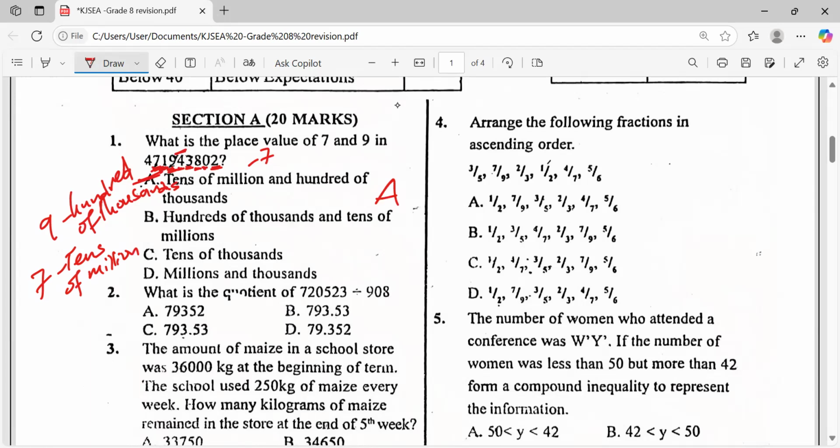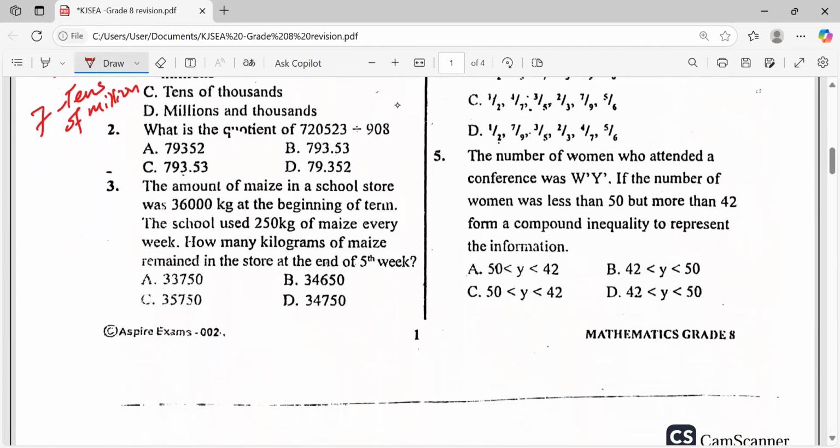Let's proceed to question number 2. What does question number 2 say? What is the quotient of 720,523 divided by 908? So how do we divide? Let's divide through together. We can as well use our calculator, isn't it? Let's use our calculator. 720,523 divided by 908. How will it be?